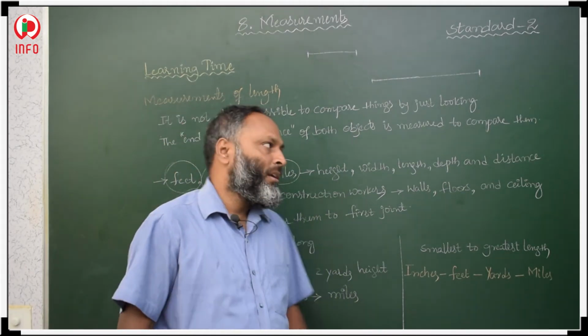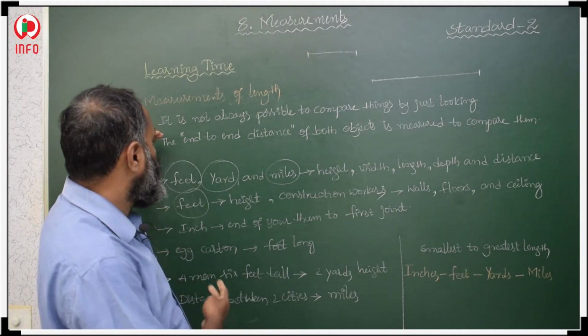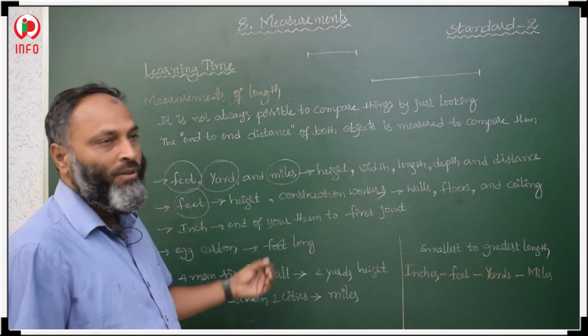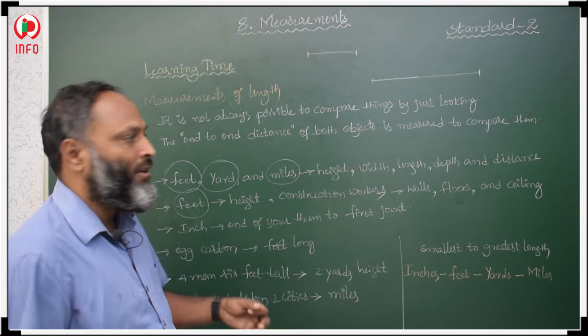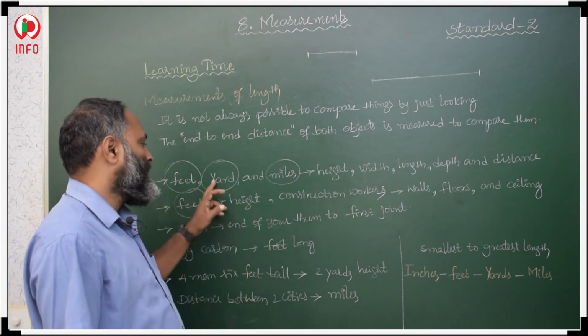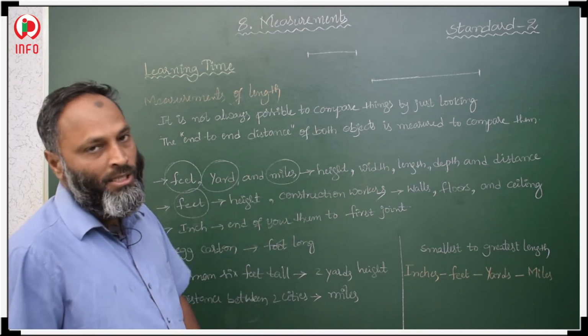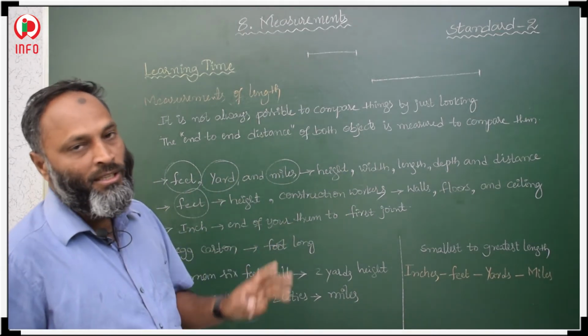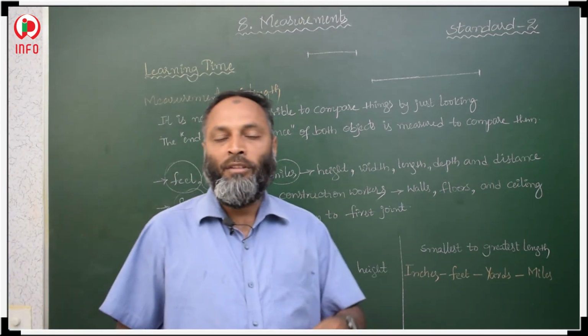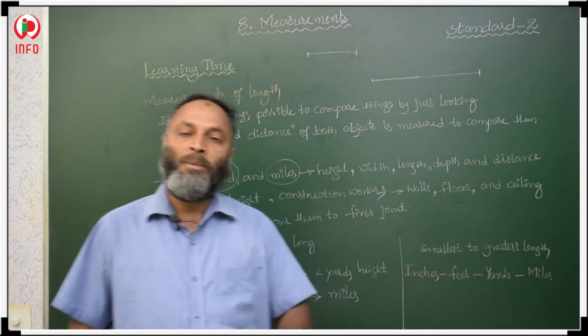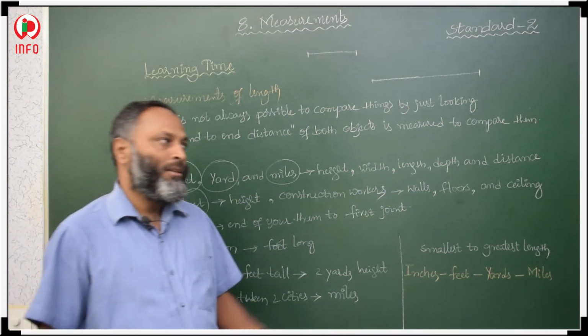Here he is explaining various units of length. What are the units he gave here? Feet, yard, miles. These 3 units we use to measure the length of an object.